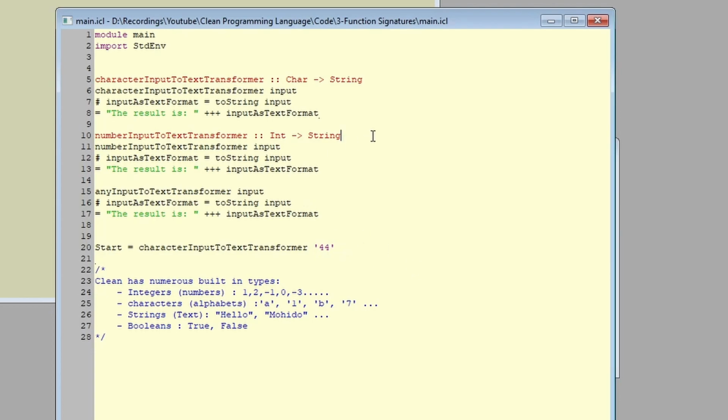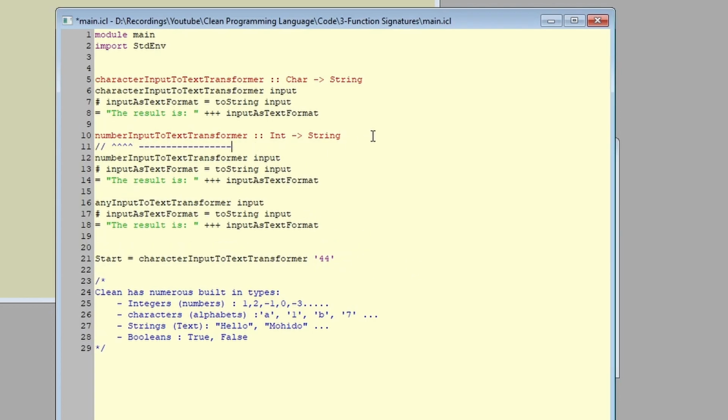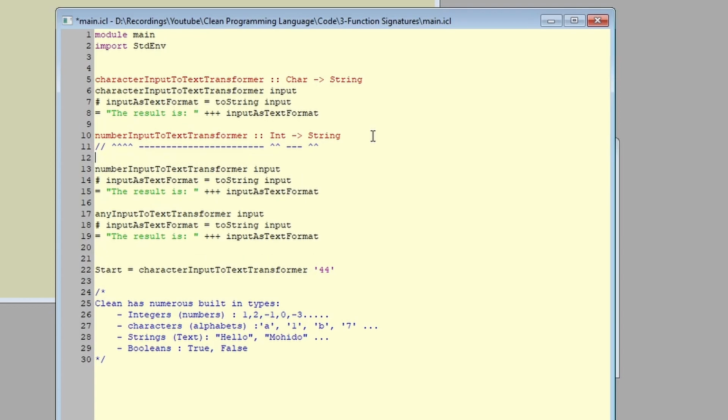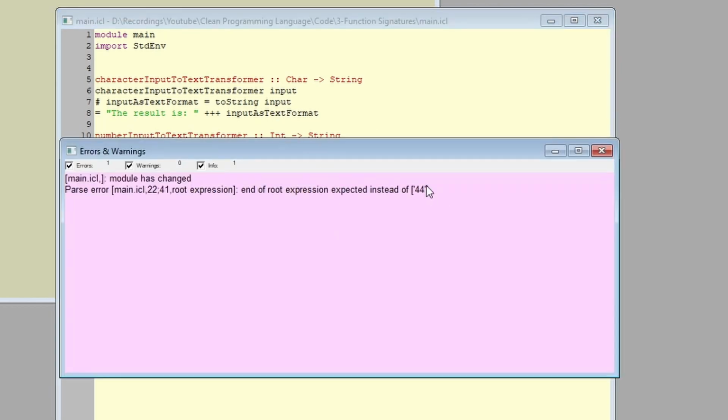Finally, to recap, make sure you are above the function you want to restrict. Then start writing the signature. The signature by default starts with the function name, then double colons, the types of the input, an arrow, and finally the type of the output. Okay, good job. So we're almost there.